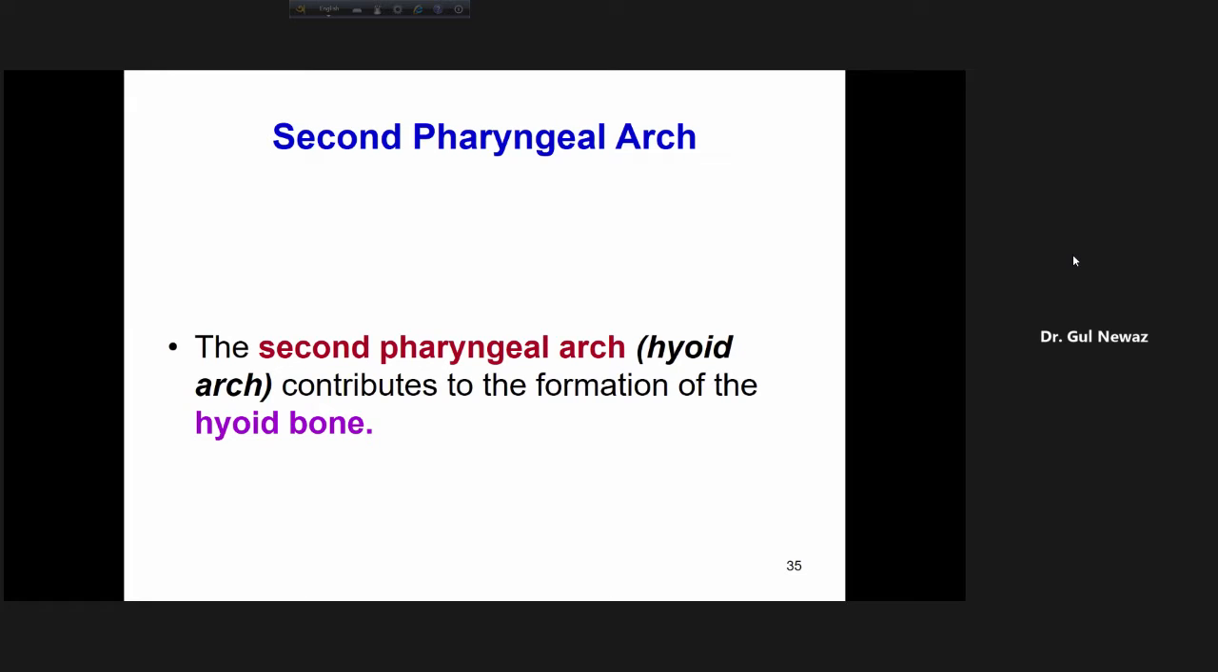The second pharyngeal arch is also known as the hyoid arch. It contributes to the formation of the hyoid bone. If you know about the hyoid bone in the middle of your neck, this is a very small but very important bone. So the second pharyngeal arch gives rise to part of the hyoid bone, not the whole hyoid bone. So the second pharyngeal arch is known as the hyoid arch.